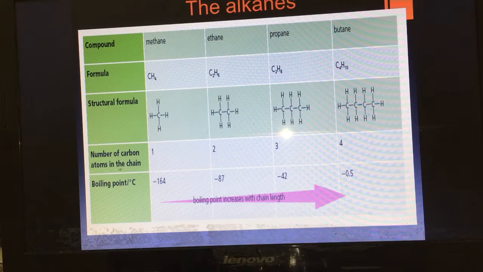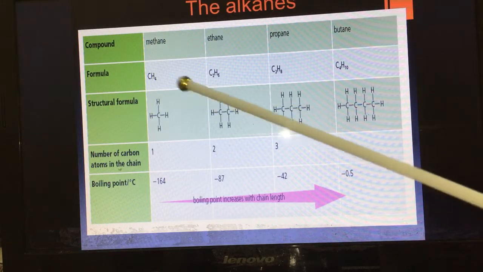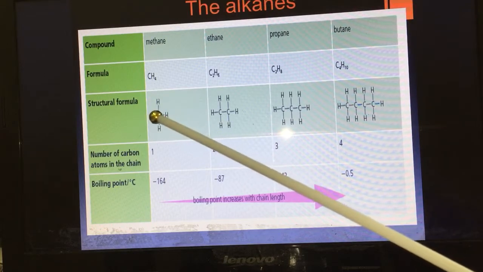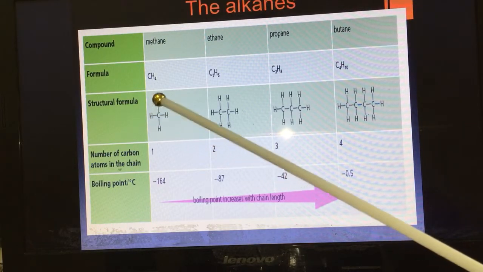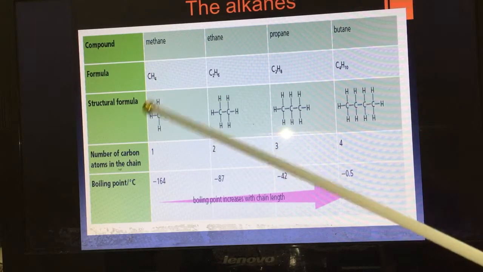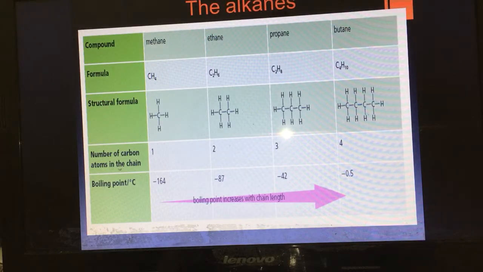Here, the structural formula of alkanes. If you need to write the structural formula of an alkane, you will put here C, one carbon atom. How many hydrogens? Four hydrogen atoms connected to the carbon atom.